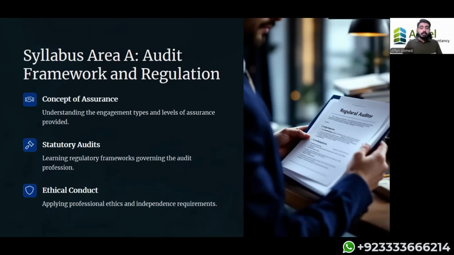Okay. Now, the statutory audit is basically compulsory for listed companies, and there are some requirements for private companies as well. The main objective of statutory audit is to provide assurance that the financial statements give a true and fair picture. Now, to whom? Basically, to the owners of the company. The owners of the company are the shareholders. Now, why are we doing this? The main objective is that the government says the shareholders are the owners of the company. Yes, they are the owners of the company.